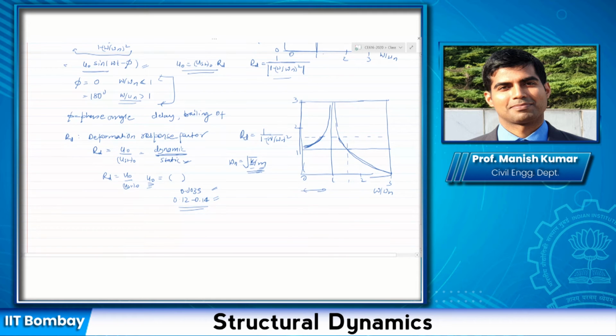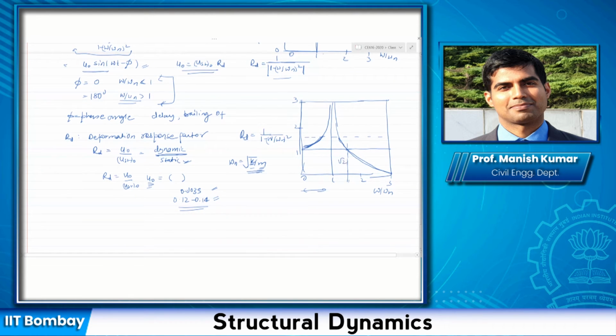Okay, another application could be, let us say somebody comes and asks you: my RD starts from 0, so dynamic amplification starts from 1 here, not 0, for omega by omega n starting from 1 here, right, and then it increases and again decreases after a value of omega by omega n, which you can calculate to be root 2.